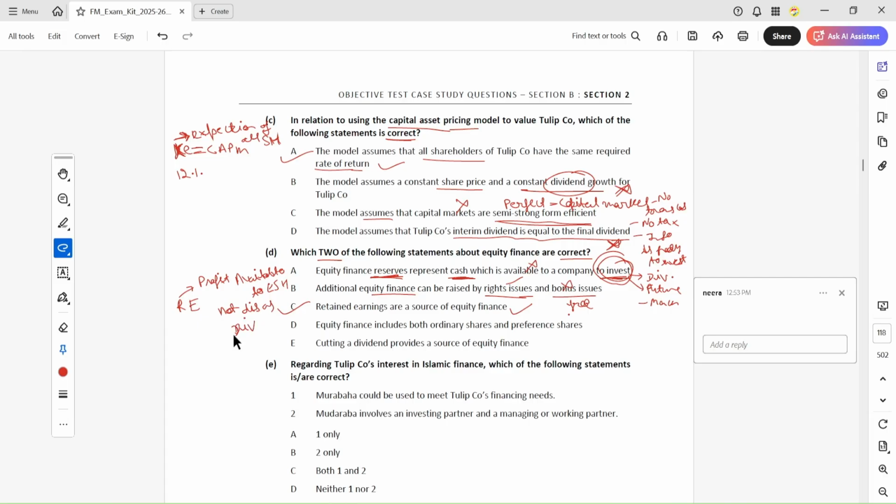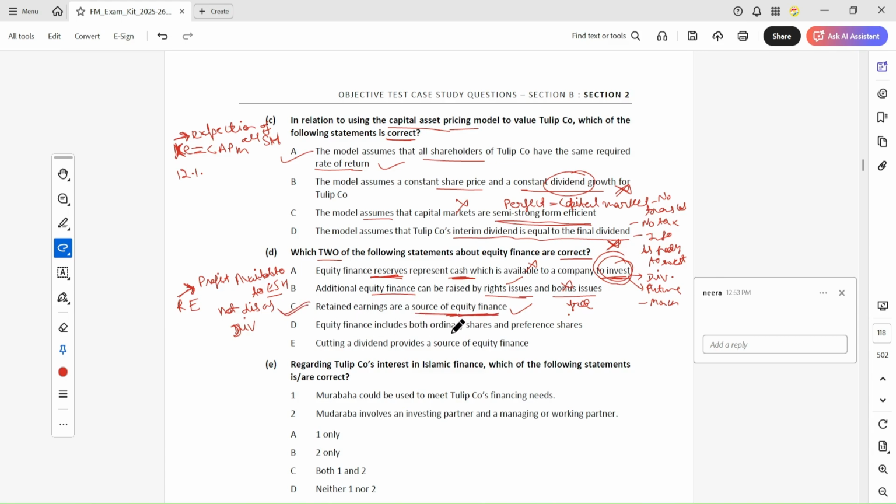If it is available for the equity shareholders and not distributed as dividend, then it is retained in the business. When it is retained in the business, this belongs to the equity holders. So this is a source of equity finance. Okay, and the company can use this retained earning for the future.